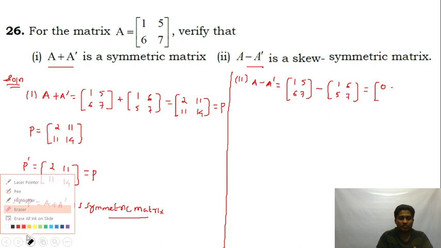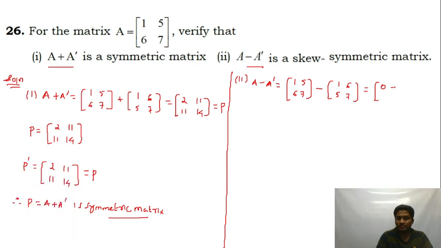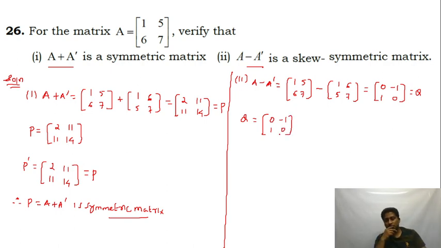0, this will be minus 1, plus 1 and 0. I'm going to take this as Q. Now Q is equal to matrix 0, minus 1, 1 and 0. A matrix which is equal to the negative of its own transpose is skew symmetric. So what is Q transpose?